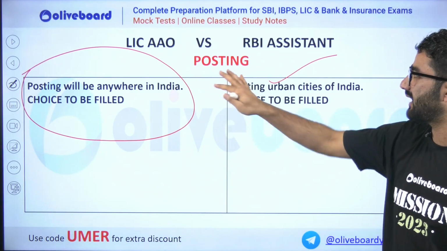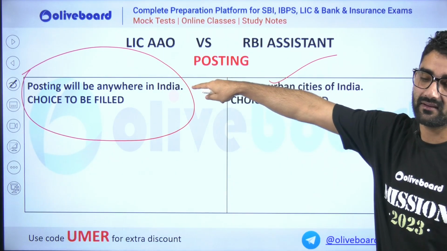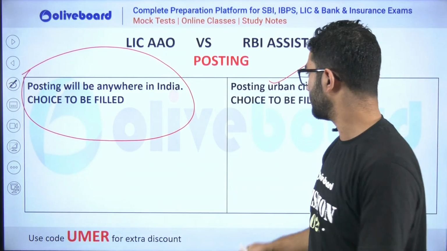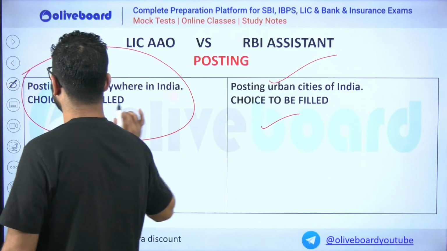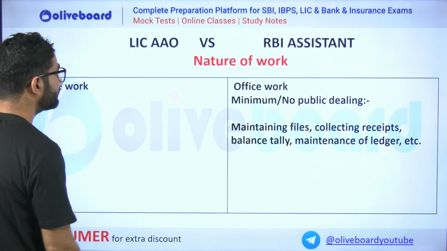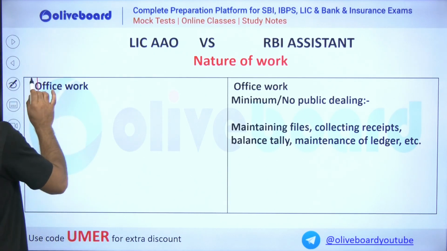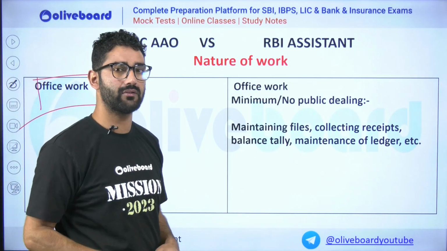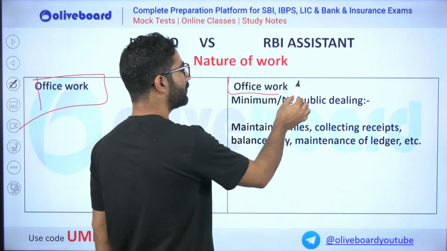In LIC, posting can be anywhere in India, urban or rural areas, but RBI will be only in urban cities. Okay, it is a one-point difference. Nature of work: LIC AAO is office work. Simple, it is office work and you have to work in the office. This is also office work, no problem.